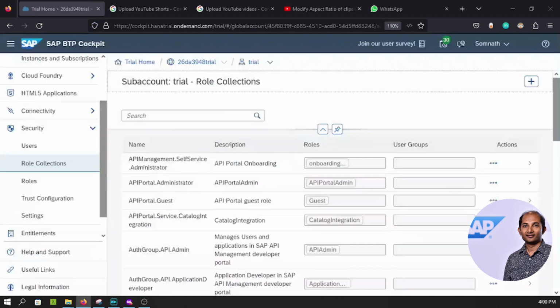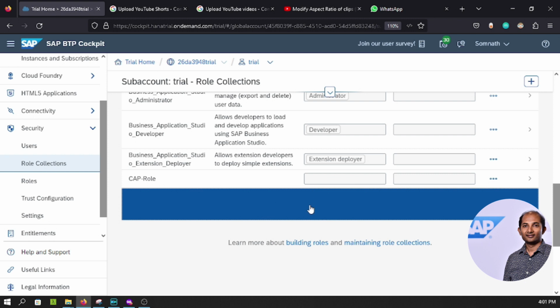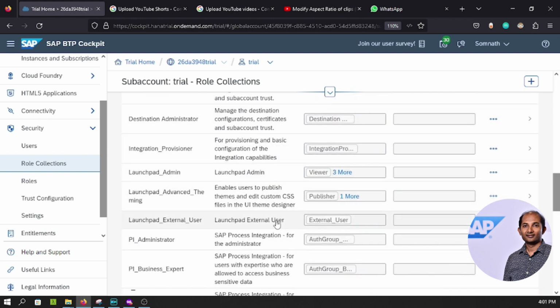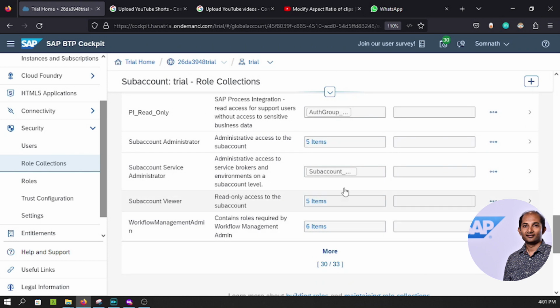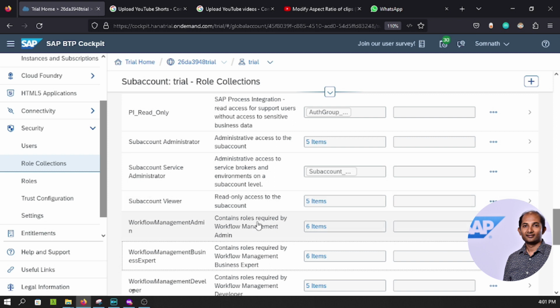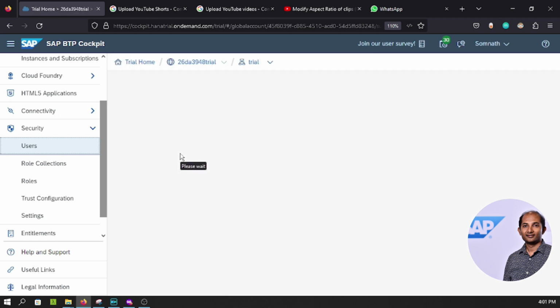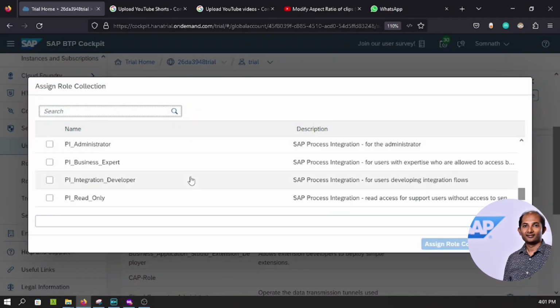Let's complete this first. Now if you come to the role collection, you'll see different API management, self-service, and more all added as role collections. Provisioner, PI administrators, all those are added. But those are not yet linked to my user setting, I guess. So let's go back to the users once again, click on this again, maximize it, and go for assign role collection. A lot of roles to be added, right?